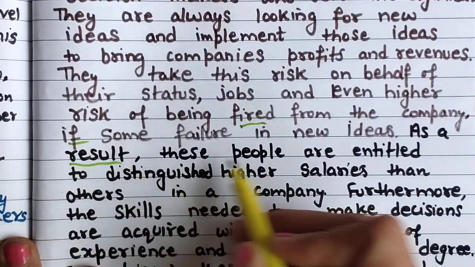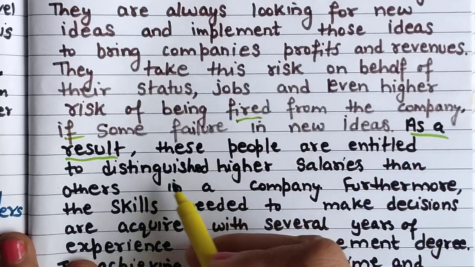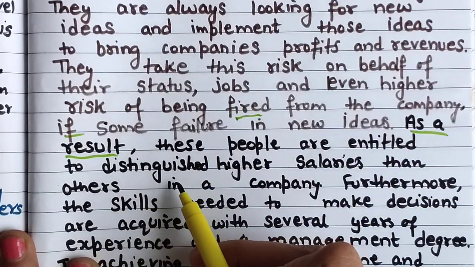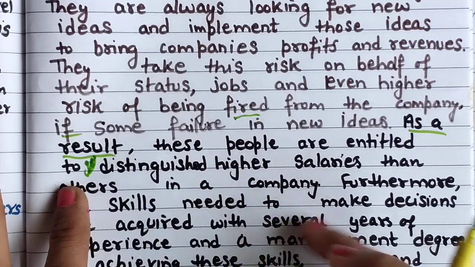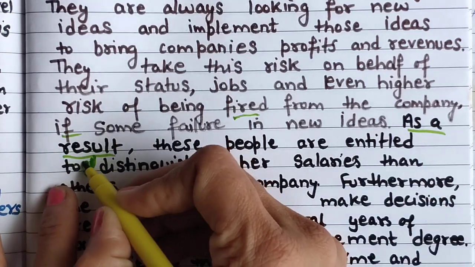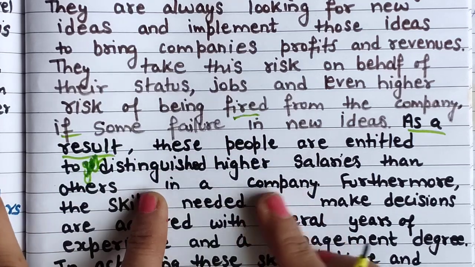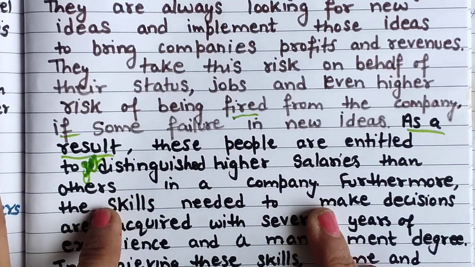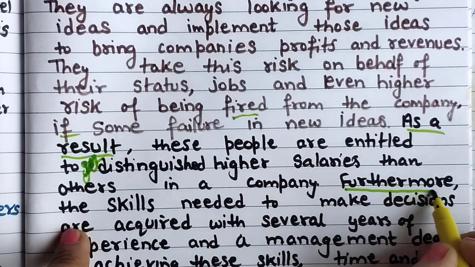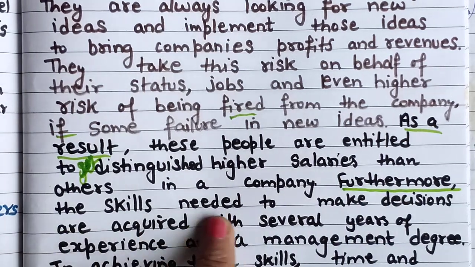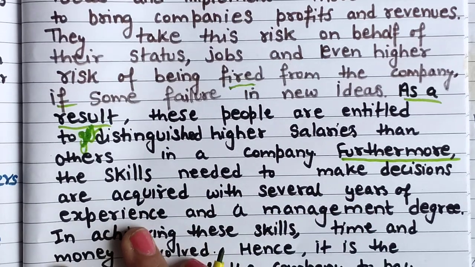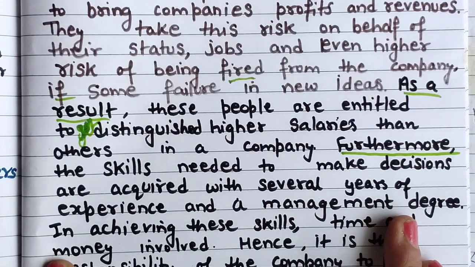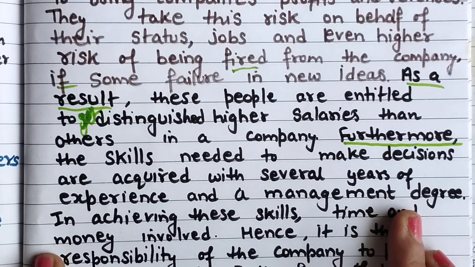As a result, again, cohesive device, these people are entitled to get higher salaries than others in a company. Entitled, yes, you can use get, distinguish. Furthermore, again, the skills needed to make decisions are acquired with several years of experience and a management degree also, or educational degree also, you can write.